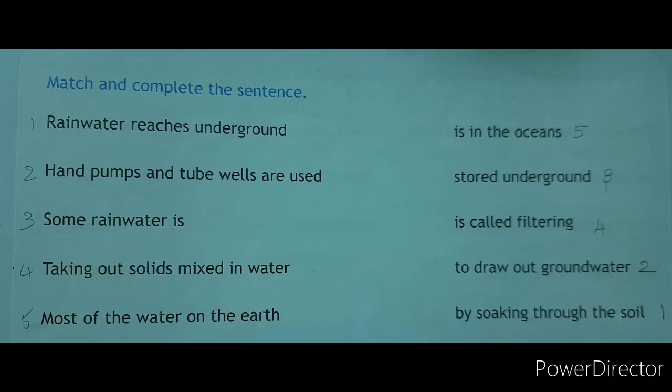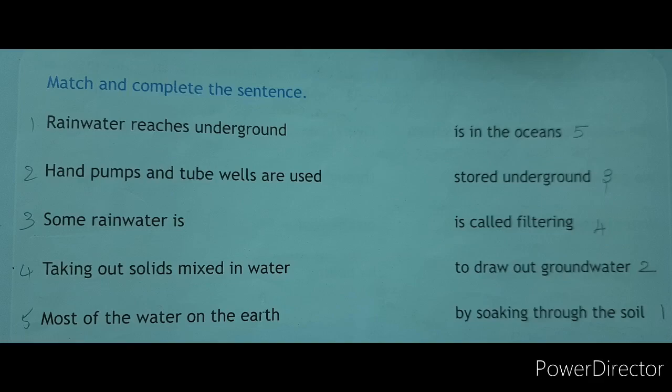First one, match and complete the sentence. Rainwater reaches underground by soaking through the soil. Hand pumps and tube wells are used to draw out groundwater. Some rainwater is stored underground.